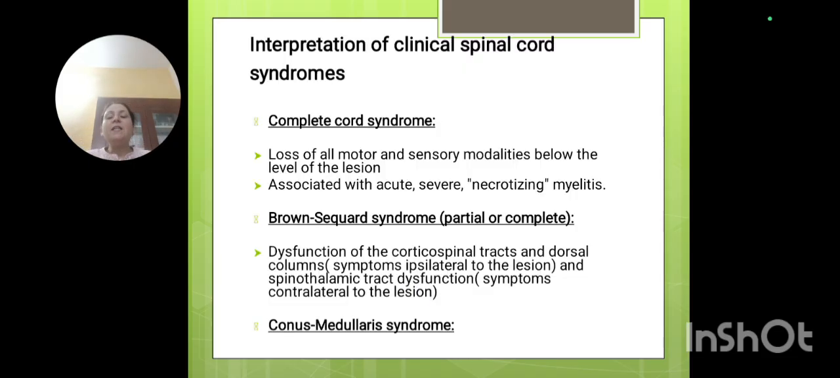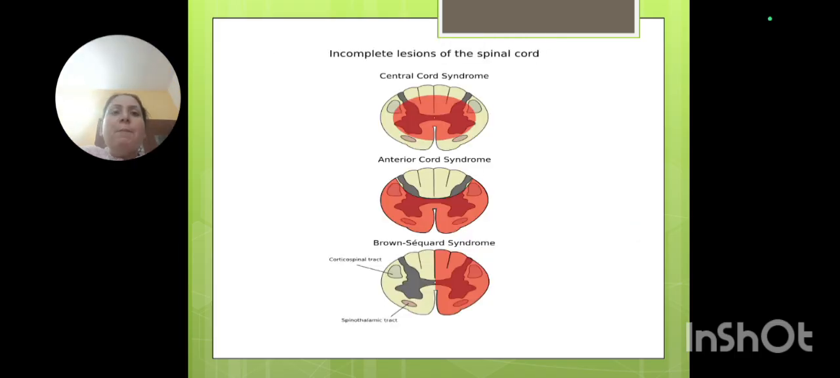Now, I am using the term cord syndromes. Let me just brush up on what cord syndromes are. Basically, if we see the transverse section of the cord, there are the anterior horns, posterior horns, gray matter as well as the white matter around, and then there are ascending and descending tracts. Now, if a complete cord is involved, I will show you this picture. Remember this is a transverse section of a cord.